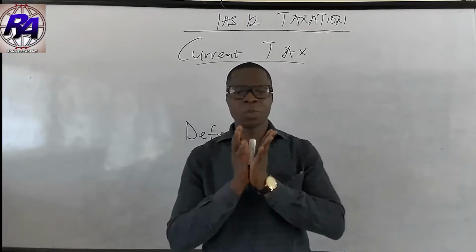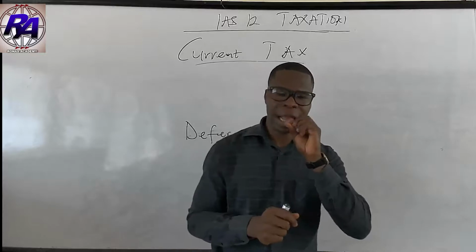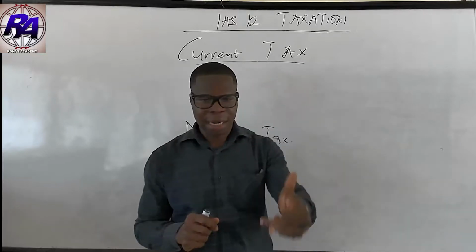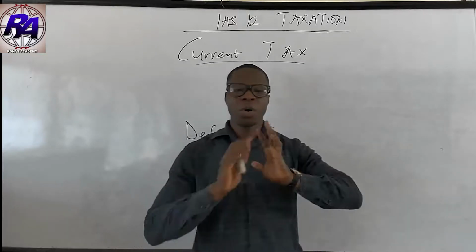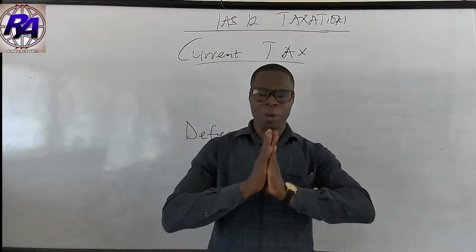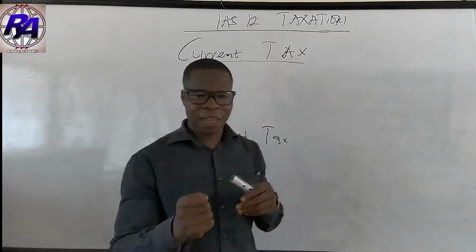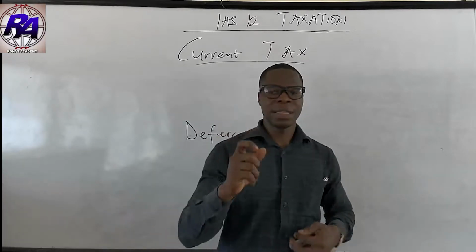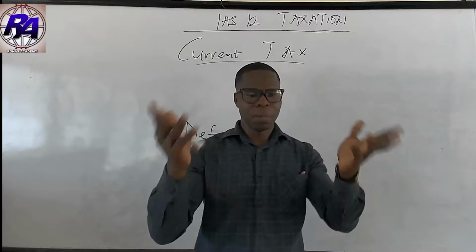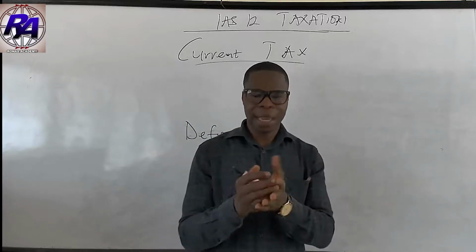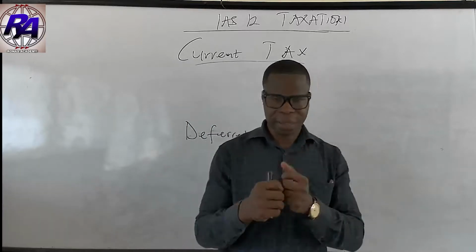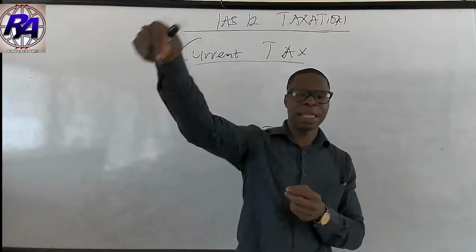But one thing you are supposed to remember is that we are supposed to account for under provision or over provision of tax. What it means is that entities always make an estimate of tax, and that estimate will be paid in a later period.